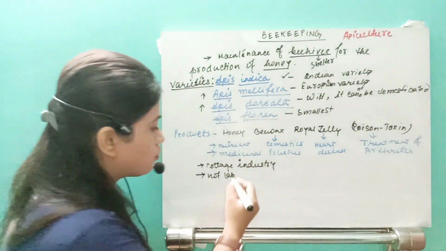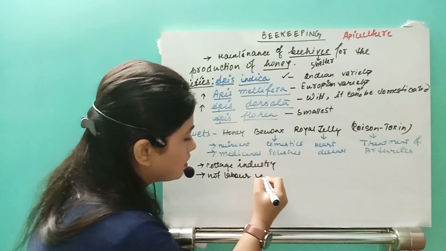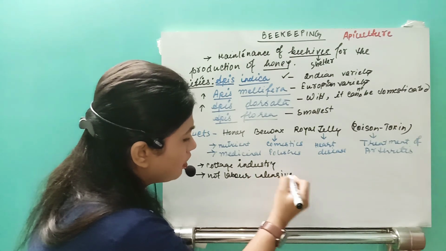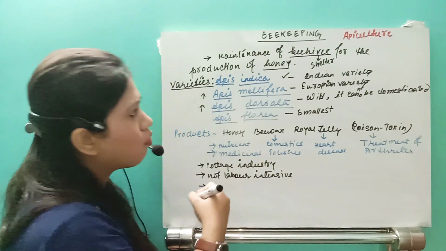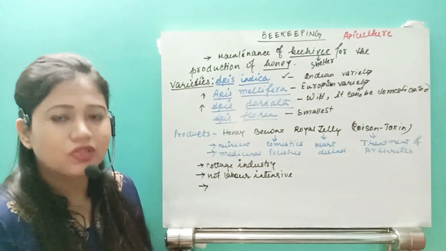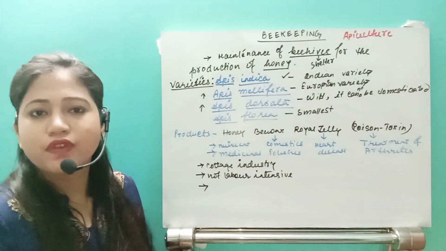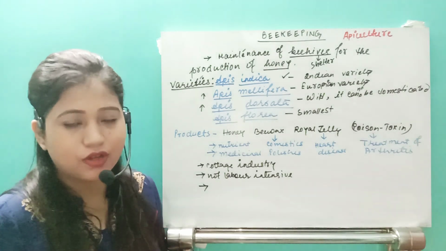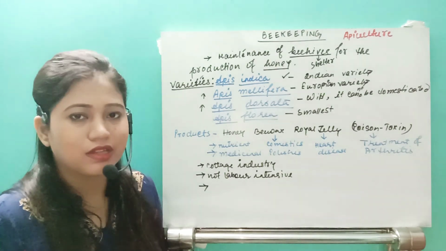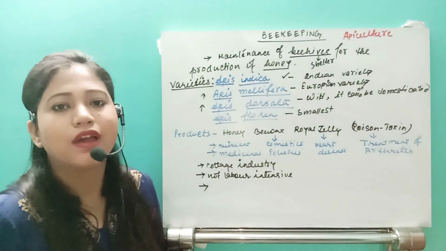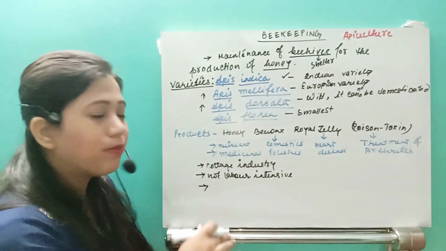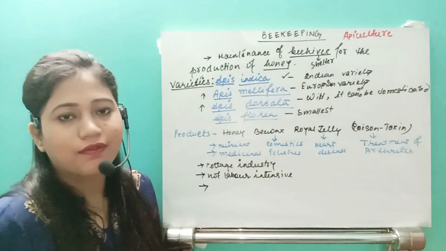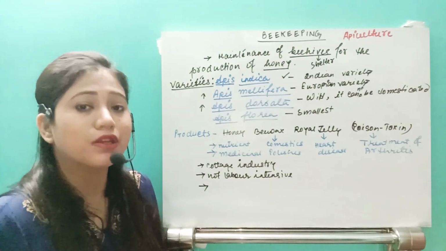Third thing, it is also cost effective, that means it will not take too much cost. If you think of a cloth industry or some other industries, you need a principal amount, but for beekeeping you need not spend that much money.